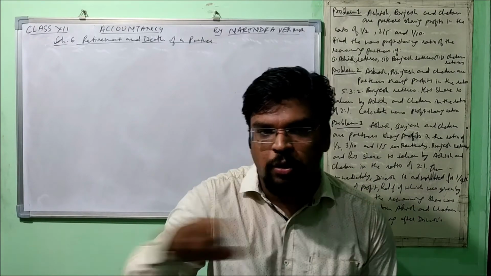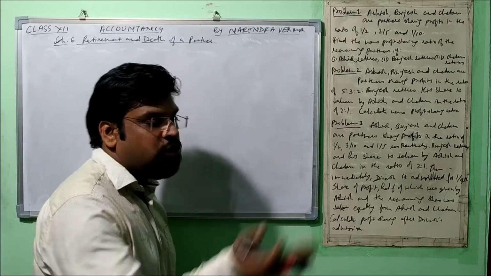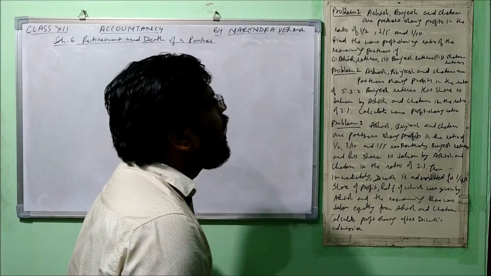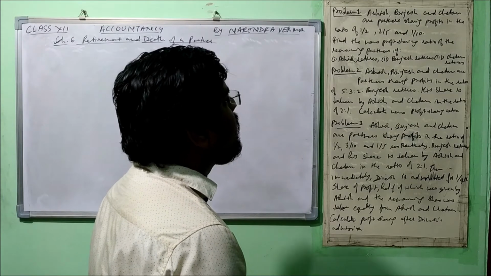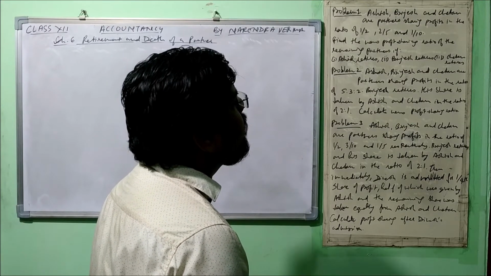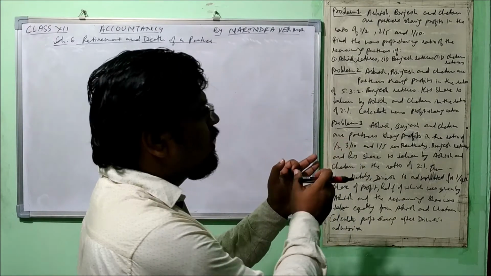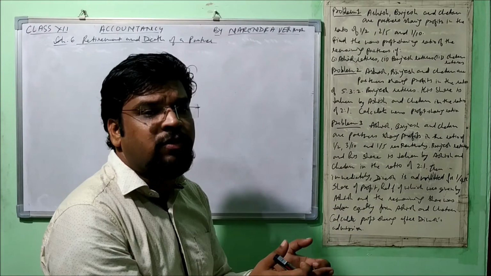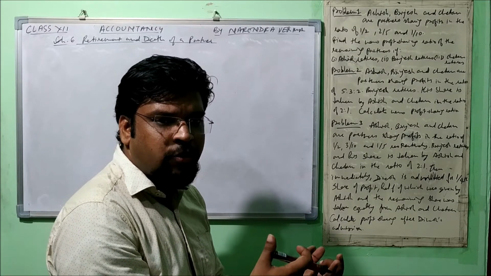You will see the questions on your screen. I have written 3 problems here. Let's start with the first one. Ashish, Brijesh and Chetan are partners sharing profits in the ratio of 1 by 2, 2 by 5 and 1 by 10. Find the new profit sharing ratio of the remaining partners if Ashish retires, Brijesh retires and Chetan retires. So there are 3 situations, right? In a normal question you will find a single situation, only one partner will retire, but here for practice I have taken 3 retirements. So let's start.